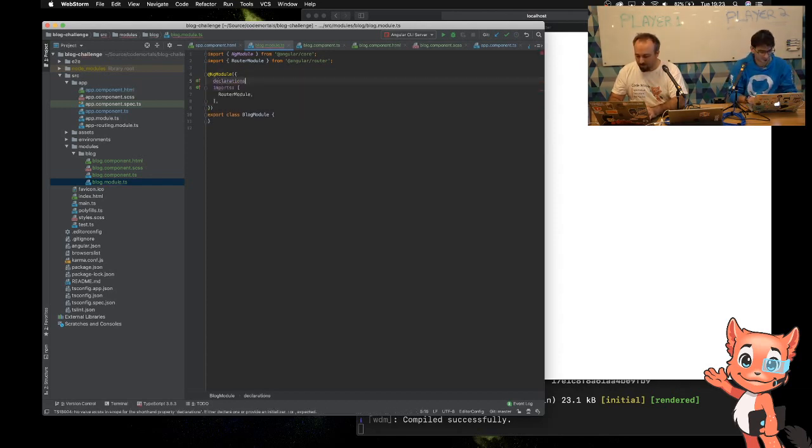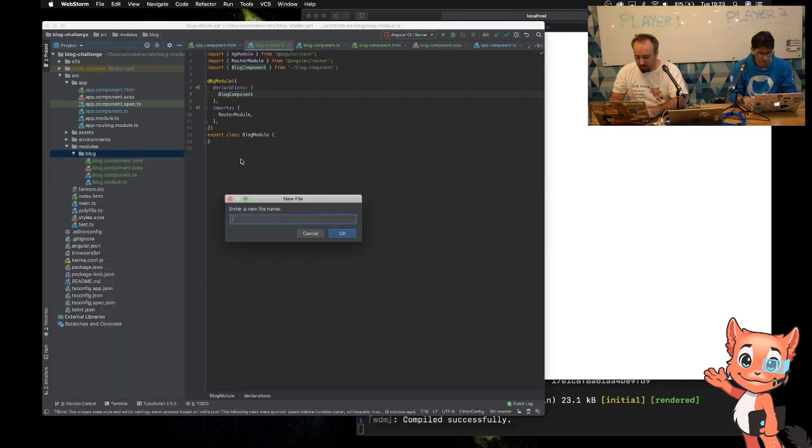Yeah, so I've got a bare component made. I need to declare this component actually exists. So to declare it exists, we just say blog component. And then we can use that in our routing, which we're going to need. So I'm just taking a moment to think. I need to create a routing file in here so that I can use the routing file. Yeah, let's start with the routing file. I need one of those.